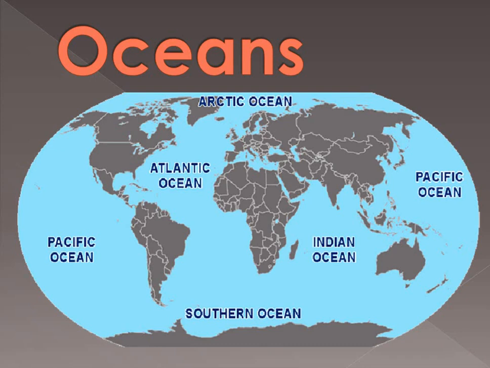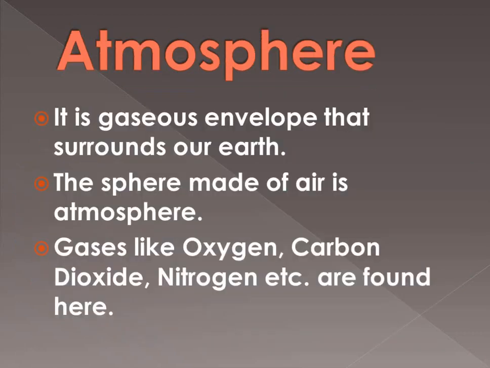As we talked about, it is in an S letter shape. Then the Indian Ocean, below India there is the Indian Ocean, and at last the Southern Ocean. Below the Southern Ocean is the Antarctica continent, and the Southern Ocean is also known as the Antarctic Ocean.